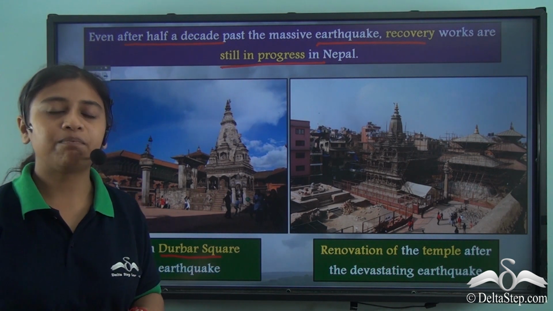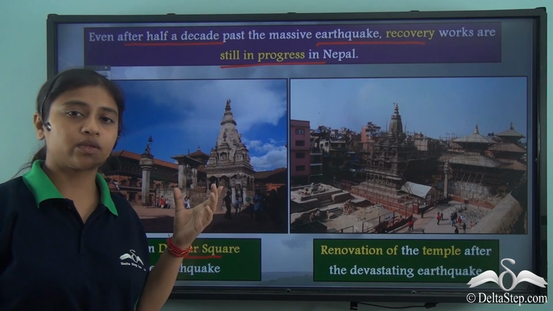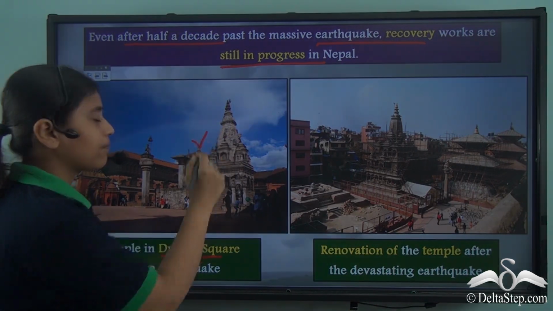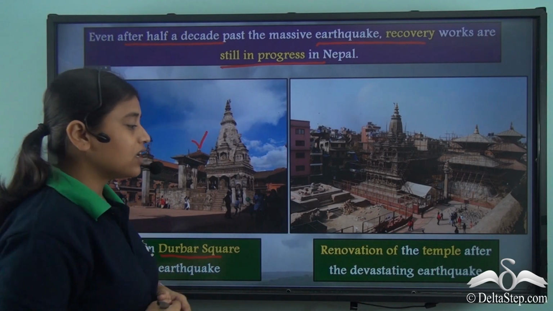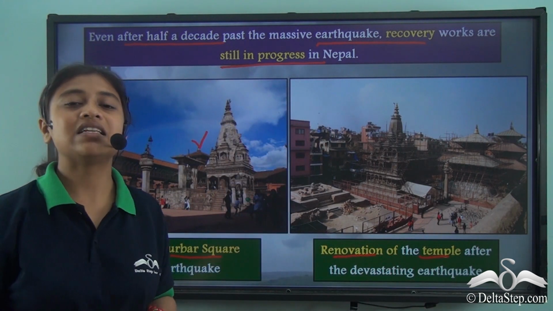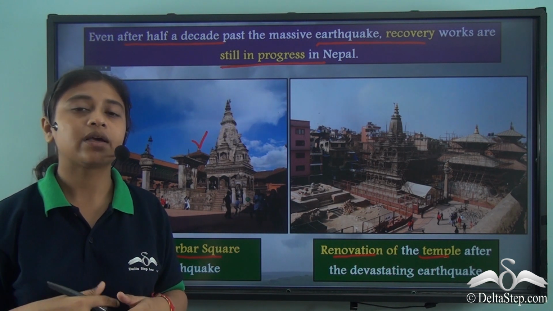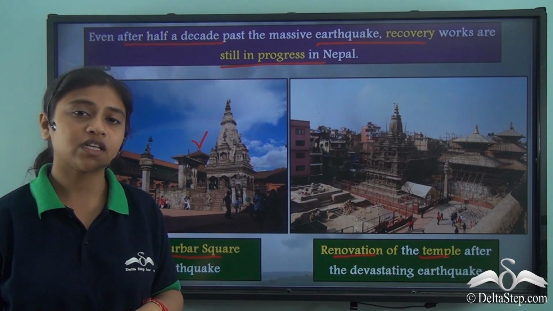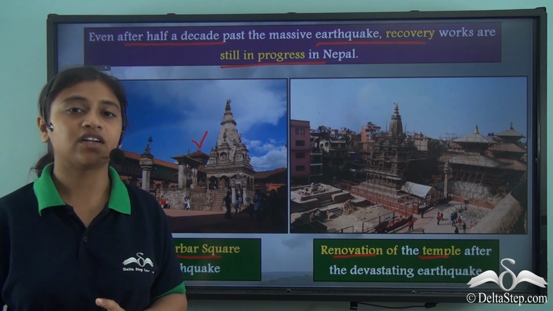Darbar Square is a place that consists of a beautiful temple. Now, before the earthquake, this is how it looked. After so many years from the earthquake, we still see that the process of renovation and recovery of the temple is still in progress. So we see that Nepal definitely is not completely out of the consequences or the aftermath of that destructive and massive earthquake.